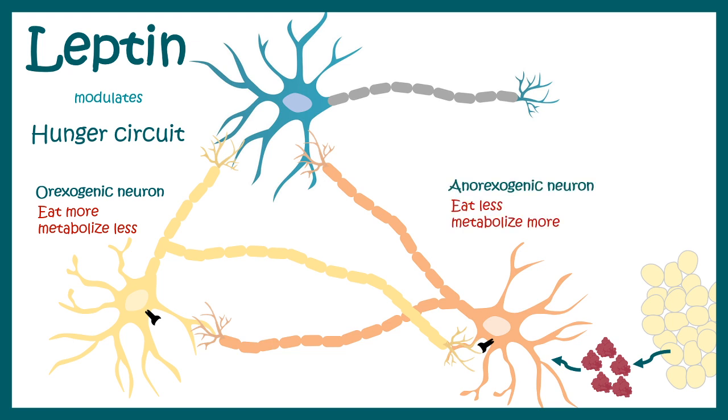Orexigenic neurons promote eating, whereas anorexigenic neurons inhibit eating. Leptin positively stimulates the anorexigenic neuron or eat less neurons and negatively stimulates eat more neurons. As a consequence, our hunger feeling is suppressed when leptin is more, and we end up spending more and more calories.